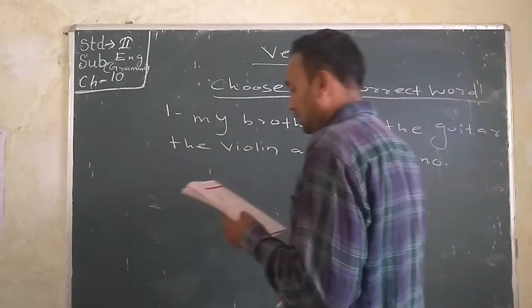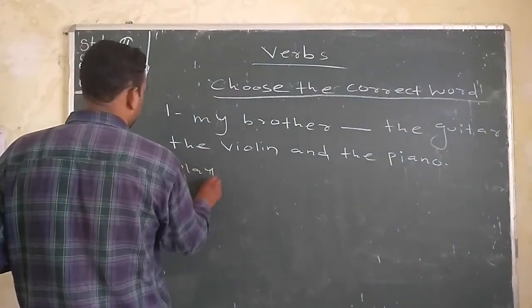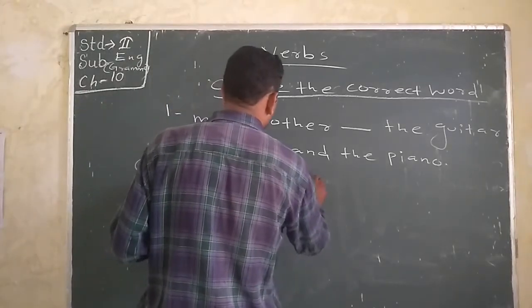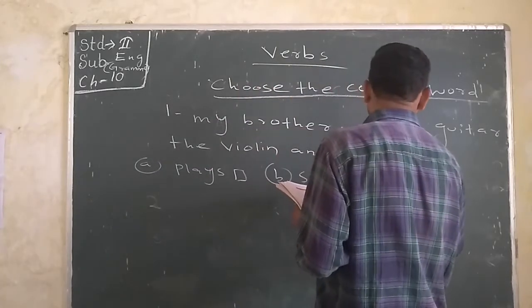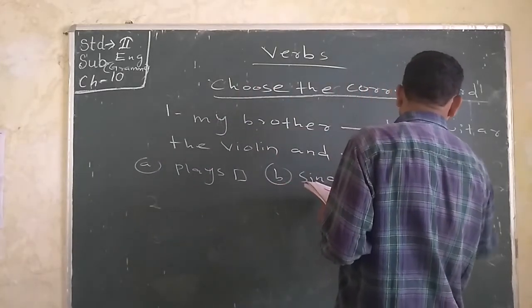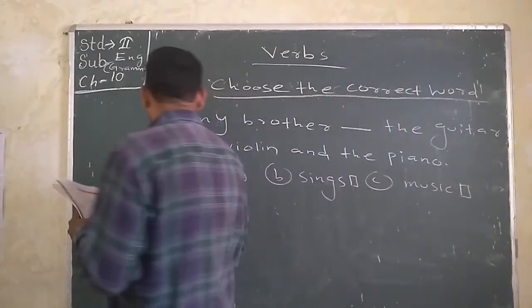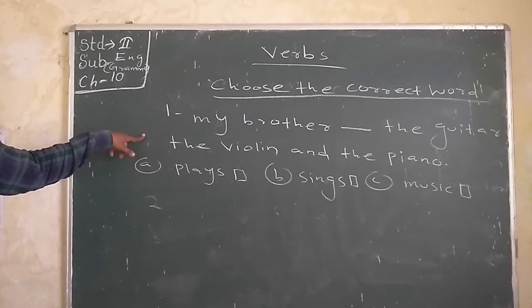Okay. So option A plays, B sings, C music. So choose from 3 options. My brother dash the guitar, the violin and the piano.